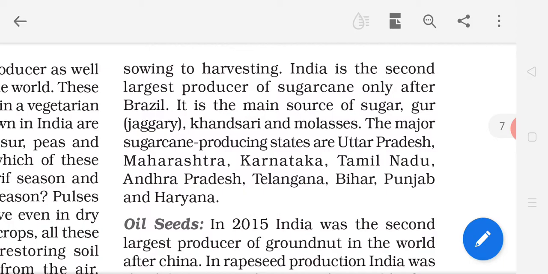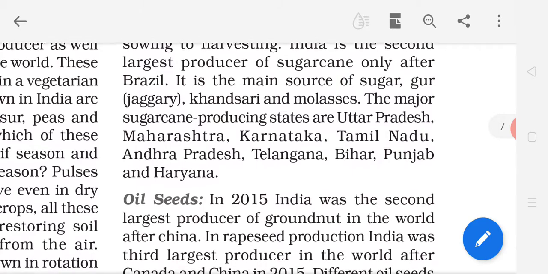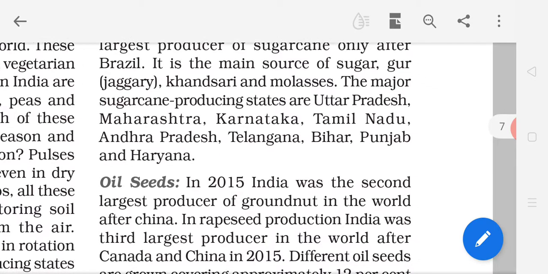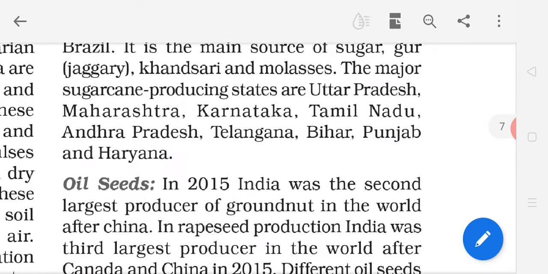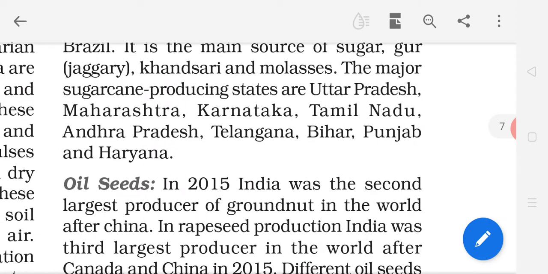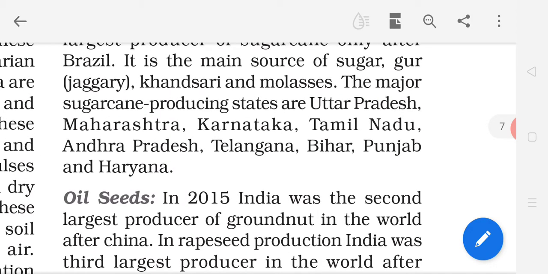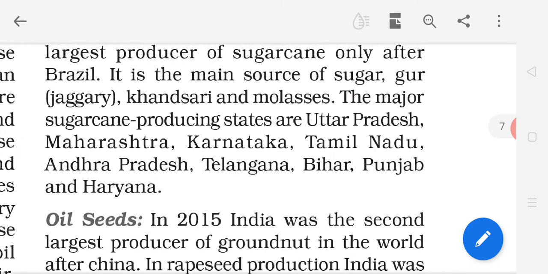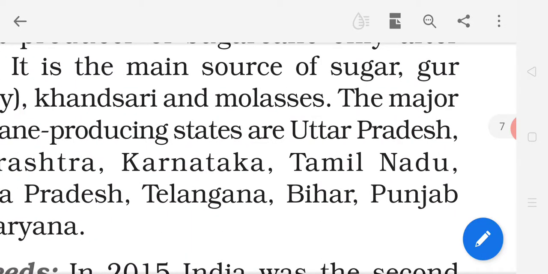It is the main source of sugar. Now from sugarcane we can get what? Sugar, gur, we can say jaggery, and khansari. Now here khansari, and this one you can understand, molasses.